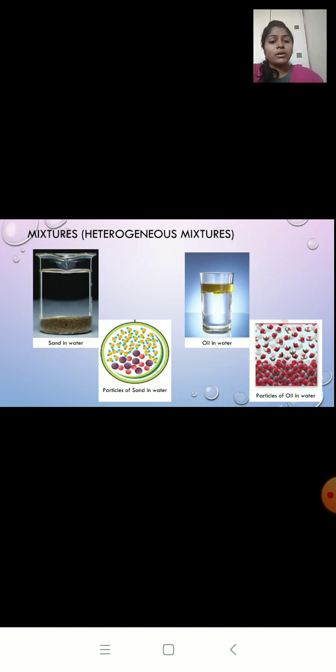So I can conclude that sand in water and oil in water are heterogeneous mixtures. Why? Because they do not have uniform composition and it is made up of different kinds of particles. You can see in the picture, the particles can easily be differentiated.